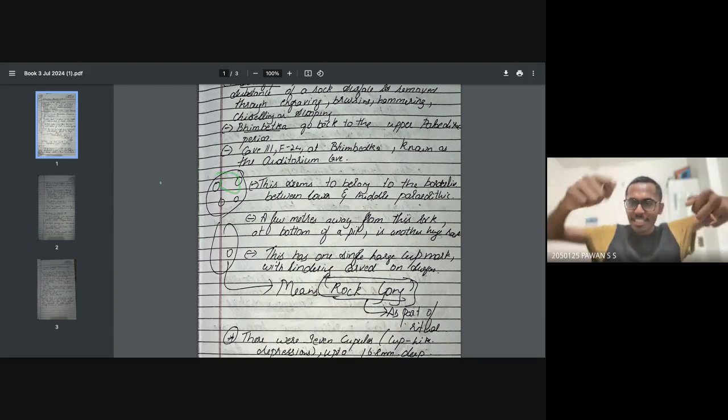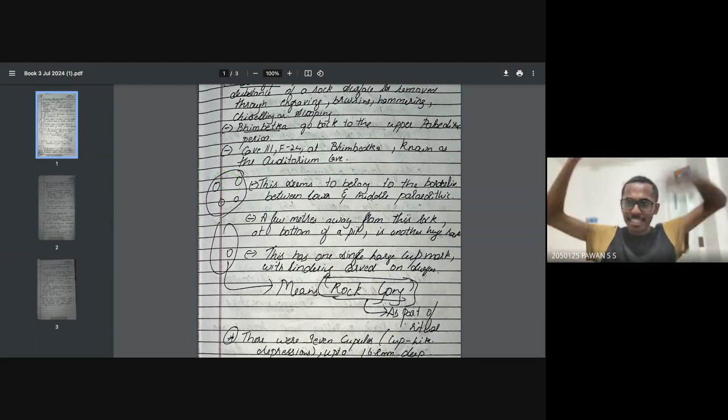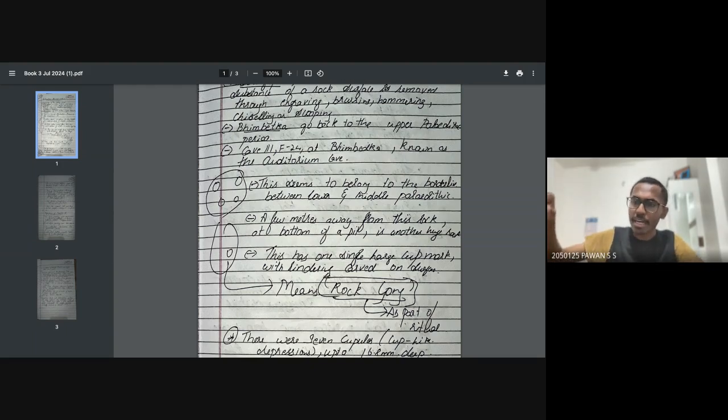Constant holes. You've seen this in movies, no? When they constantly hit the drum, dum dum dum, like you have seen in Bahubali and all. When they hit a rock, the rock takes a circular shape, right? For example, if I'm constantly hitting a rock, tuck tuck tuck, what happens? A curved shape comes. This was seen on this particular rock side.